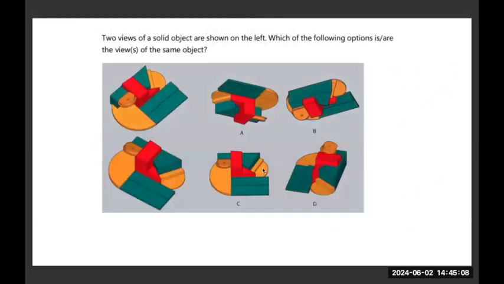Here you're given two views of the same solid object. You have to find how many options is or are the view of the same object. So very simple. One or more options are correct, which means it's easier in these kind of questions to take one part and compare it across the options instead of looking at the 3D and visualizing it in each case. So the first part that I'm going to take is this part.